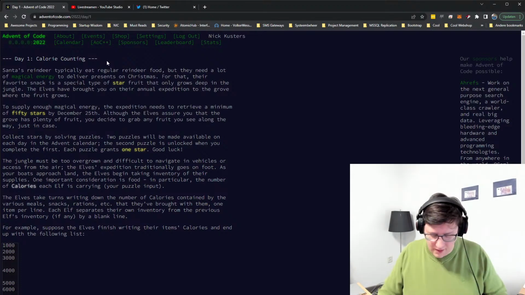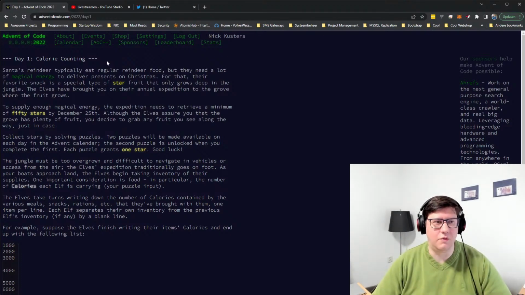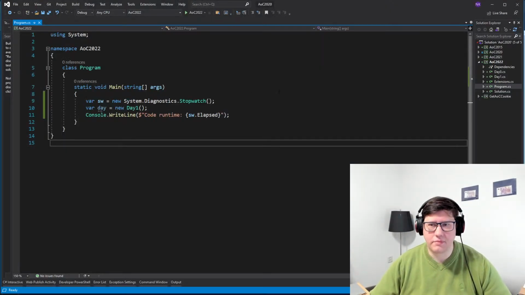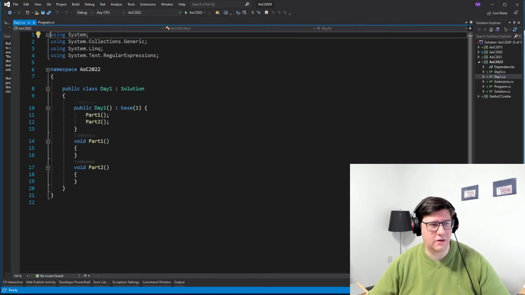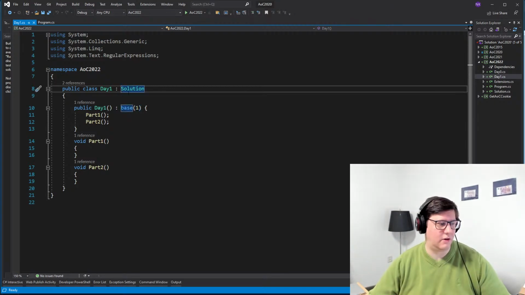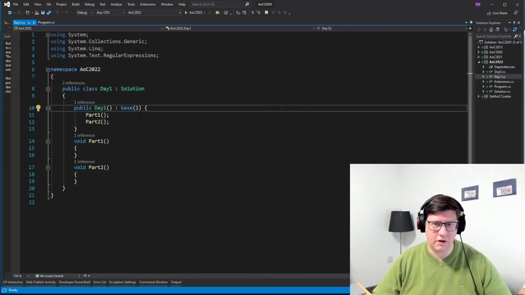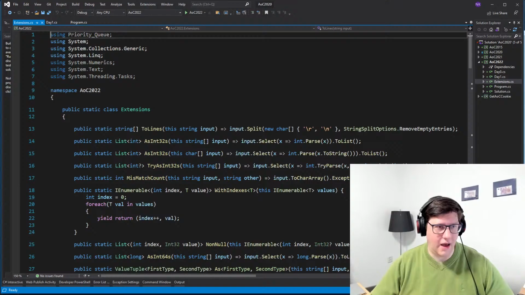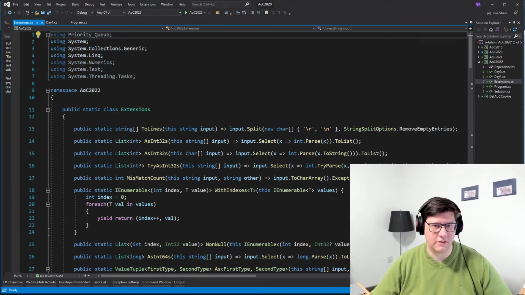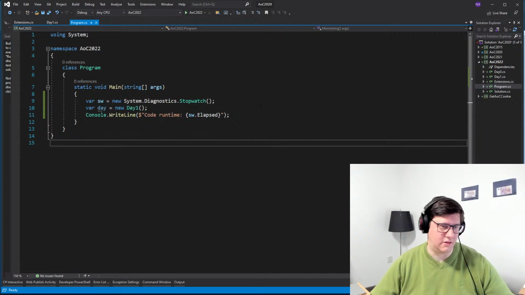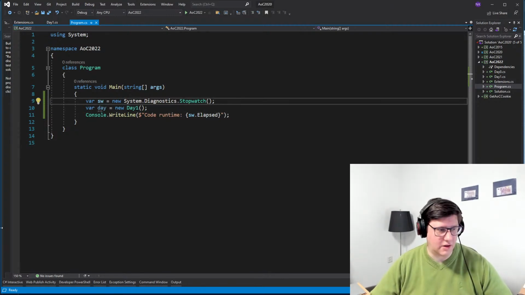So I'm just gonna go ahead and read the challenge and start coding it. I already prepared a solution like I do every year. I have a helper function. So basically I have a day solution that I make that's two parts. It inherits from solution, which retrieves the challenge input based on which day it is. I coded that a while ago, it really helps. And I have some extensions to help with the various bits of parsing that you always need to do, just to save some time and not code the same things every time.